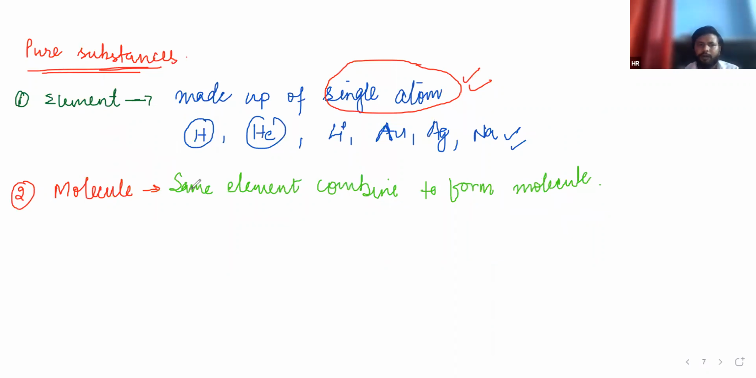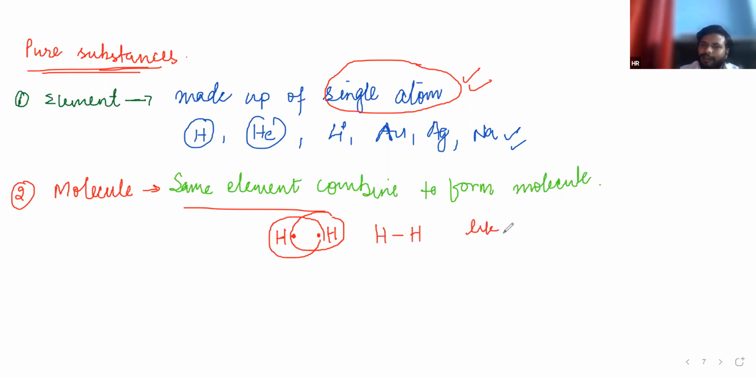Now molecule: what is a molecule? A molecule is the same elements combined. Here is hydrogen, which has 1 electron, and here is also hydrogen, which has 1 electron. They will share their electrons and achieve noble gas configuration like helium, and they will be stable. Okay. Now come to the next example, like carbon. Just leave the carbon.